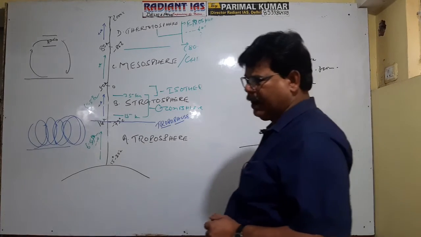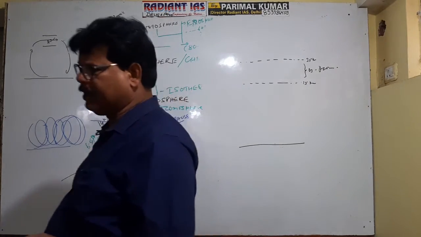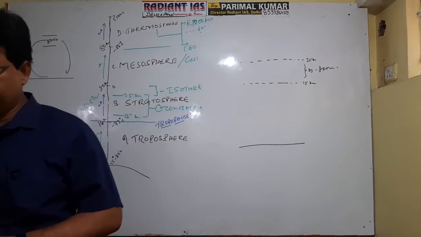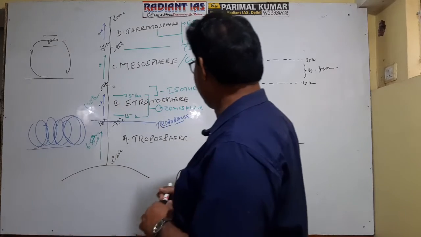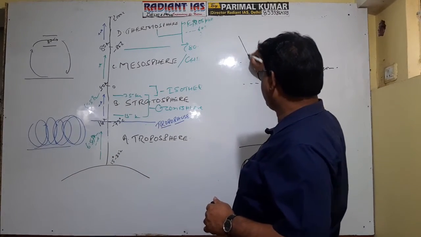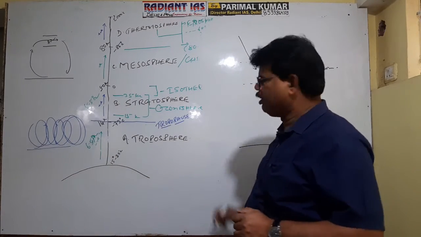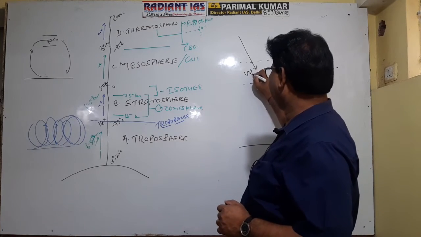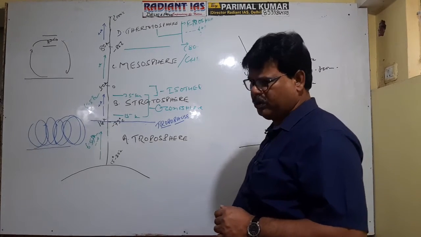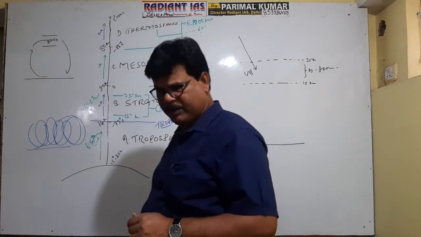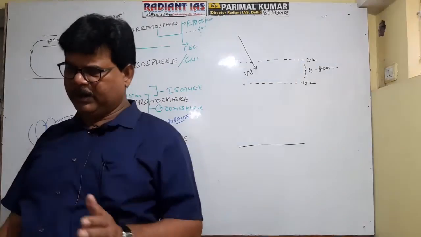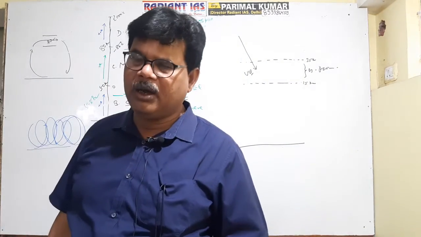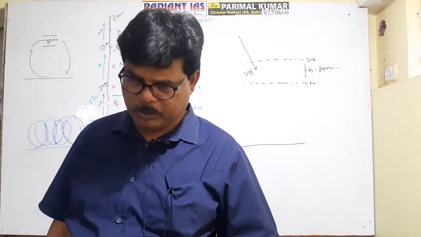The ozonosphere is referred to as a protective umbrella as it is capable of absorbing ultraviolet rays coming along with the solar radiation. UV rays are absorbed by the ozone, particularly in the ozonosphere. It means the wavelength of ultraviolet rays matches the absorbing capacity of O3.